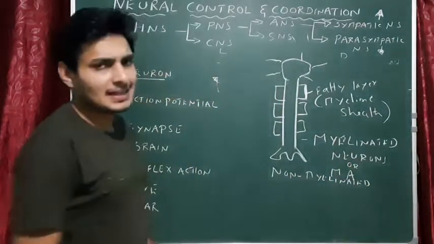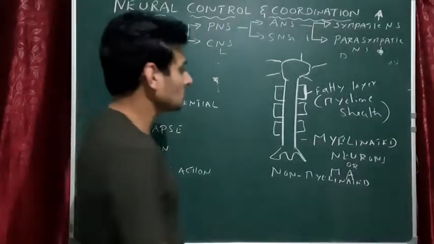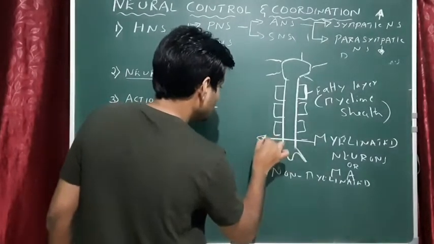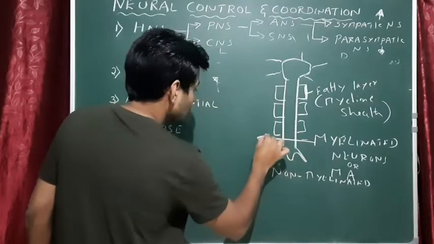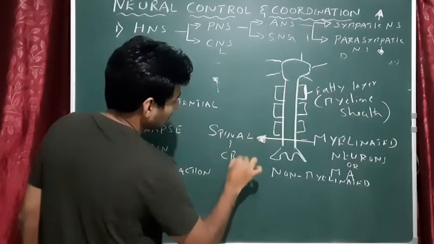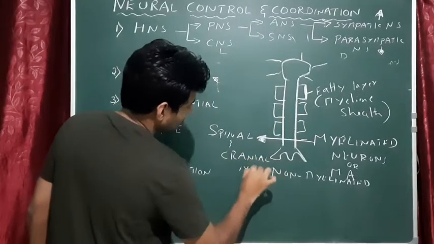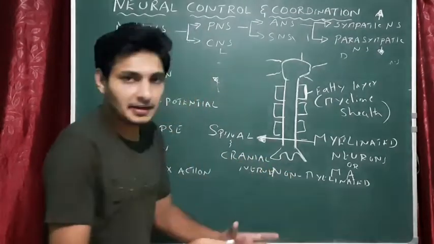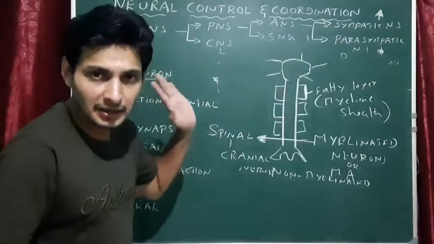You may get a question, where exactly do we see myelinated neurons? You see myelinated neurons in spinal and cranial nerves. Please write this down. Very important: myelinated neurons are seen in cranial and spinal nerves.